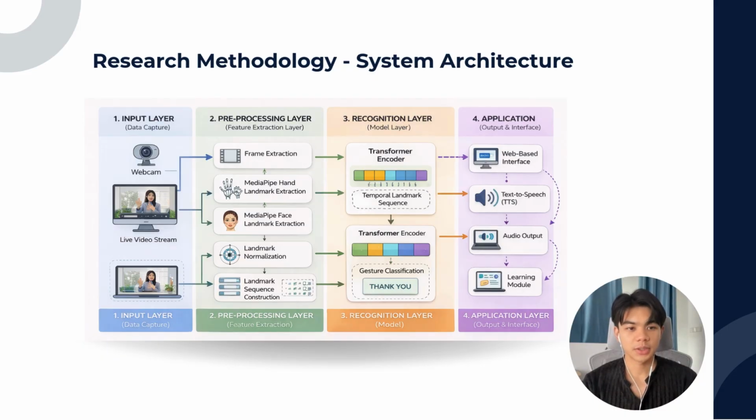Continue to the system architecture. This diagram illustrates the overall system architecture of the proposed sign language recognition system. Video input is captured through a camera and processed using MediaPipe to extract gesture landmarks. These landmarks are formed into gesture sequences and classified by the recognition model. The predicted output is then displayed through the web-based application to support sign language learning.